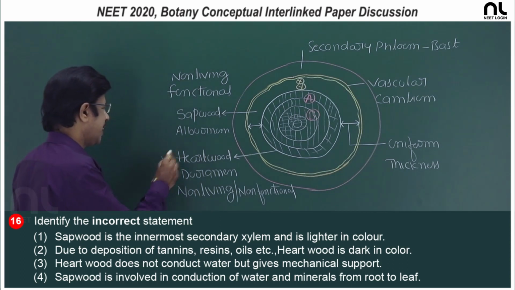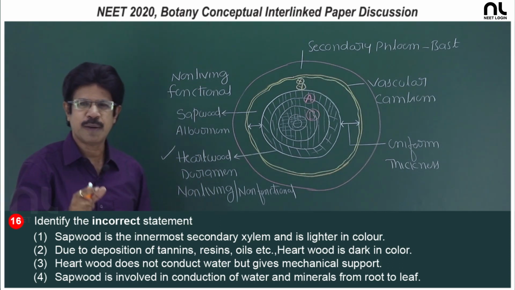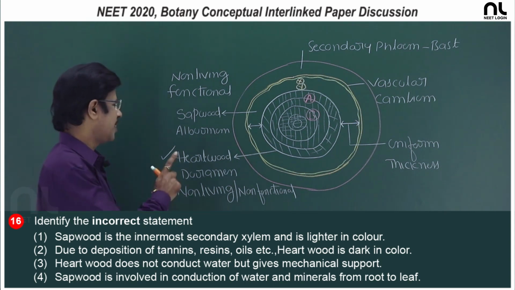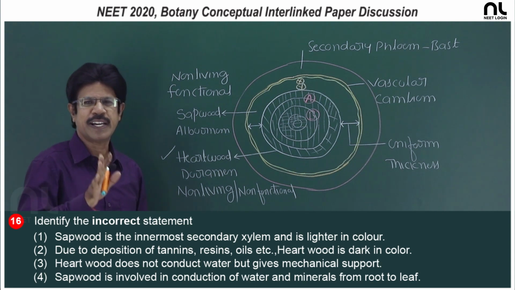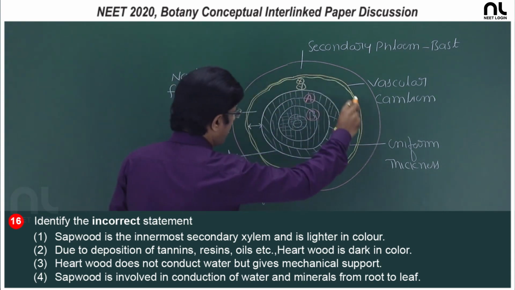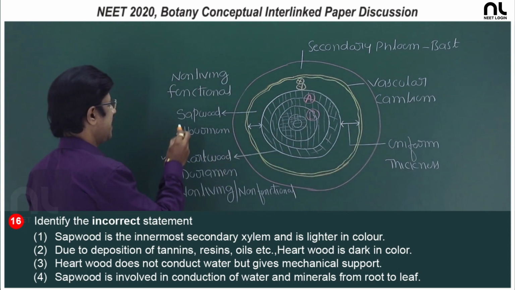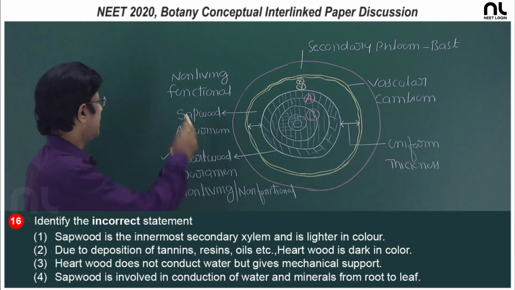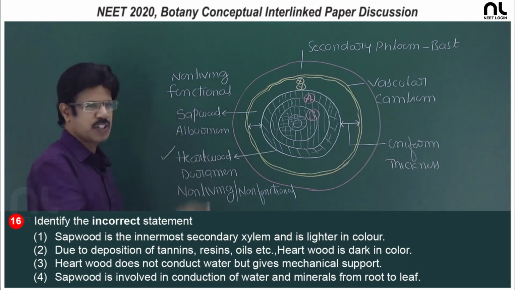Such wood is heartwood or duramen, which is central, non-living, and non-functional. It provides mechanical support. Recently formed wood around heartwood is sapwood or alburnum. It is light in color, non-living, and functional.